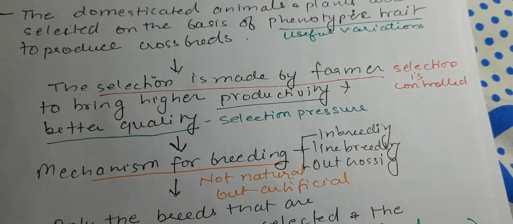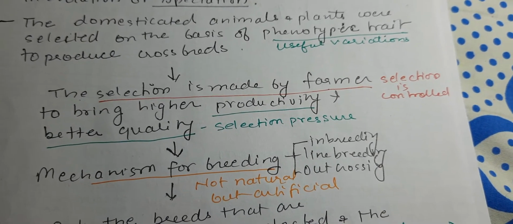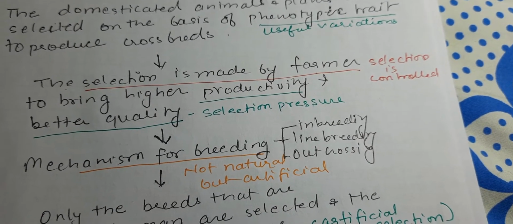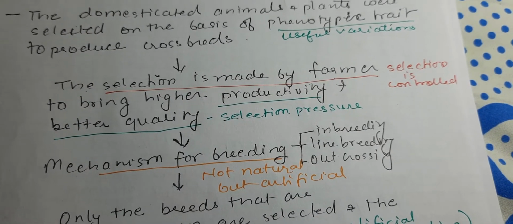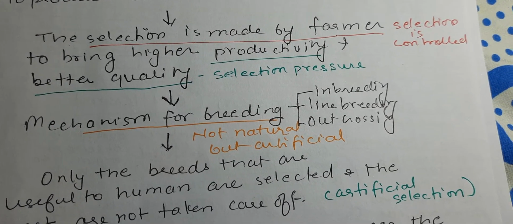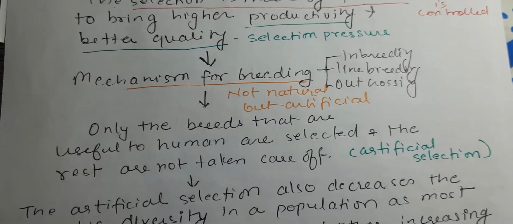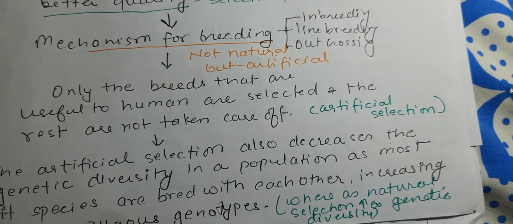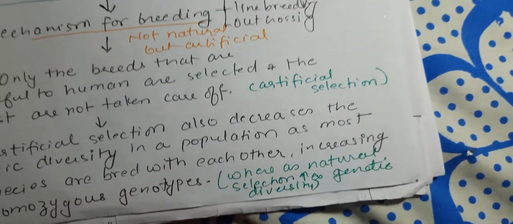The selection is made by farmers. So here there is no natural selection, but the human being, or you can say the farmer, is selecting. Okay, so selection is in a controlled manner to bring higher productivity. Now, what is the selection pressure over here? It is productivity and better quality. Now, what is the mechanism for breeding? Inbreeding, line breeding, outbreeding, not natural, but artificial. Only the breeds that are useful to humans are selected, and the rest are not selected and taken care of. So this is called artificial selection.